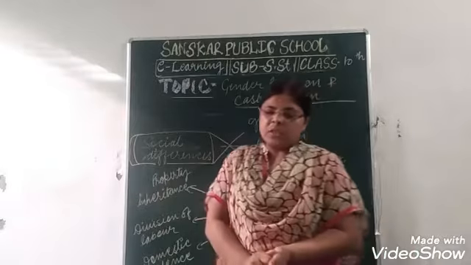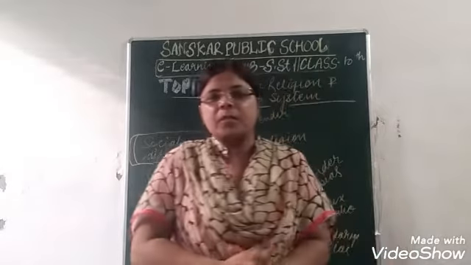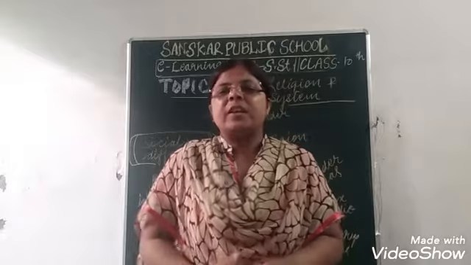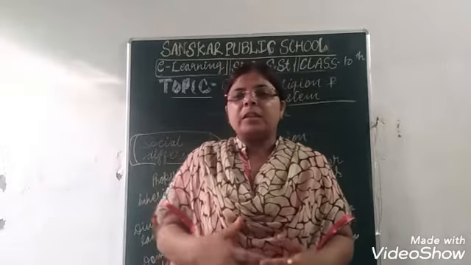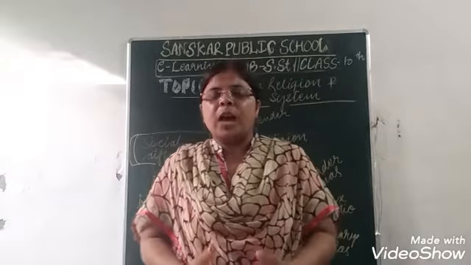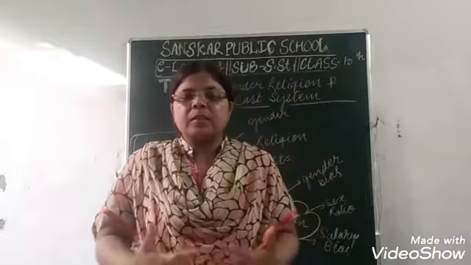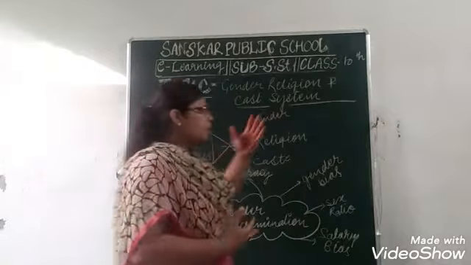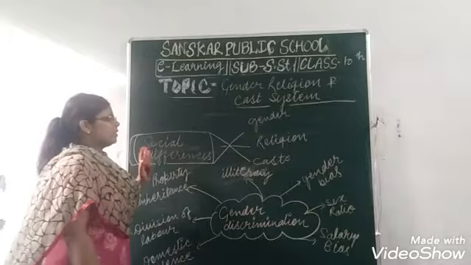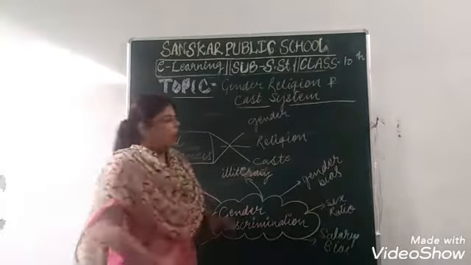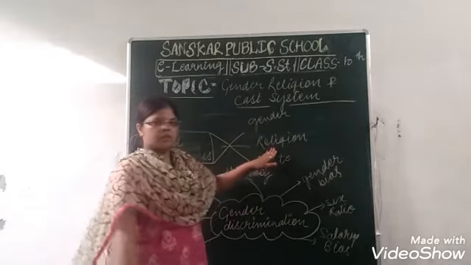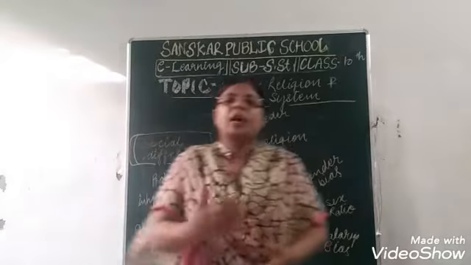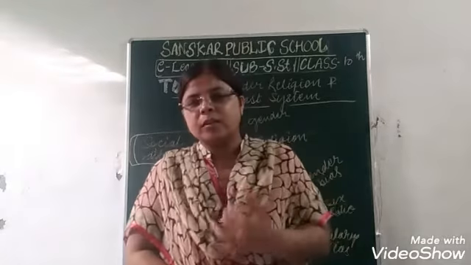Social differences: we should say that this is not only discrimination and the caste system, it is also social differences. That is, in this chapter we will discuss on what basis we have to face social differences and discrimination. In this chapter there are many points. Social differences have been created on the basis of gender, religion, caste, creed, sex ratio and races also.